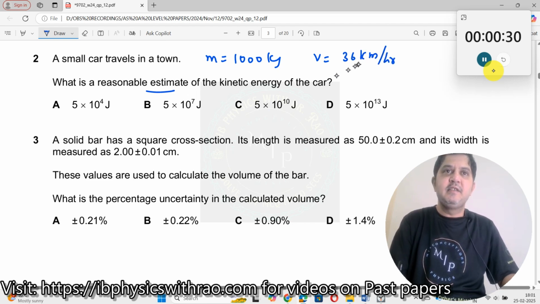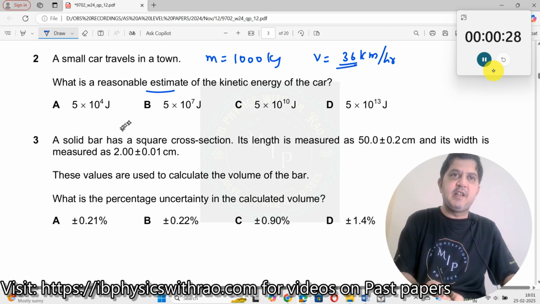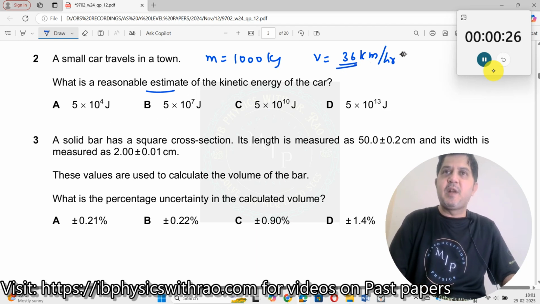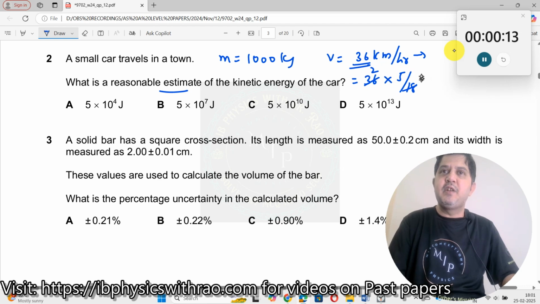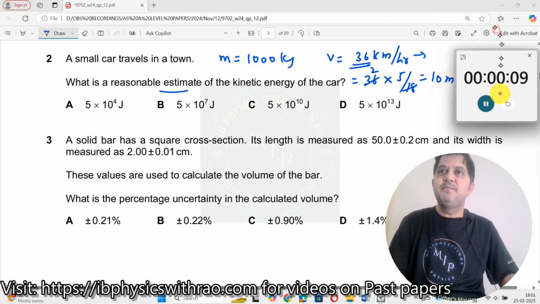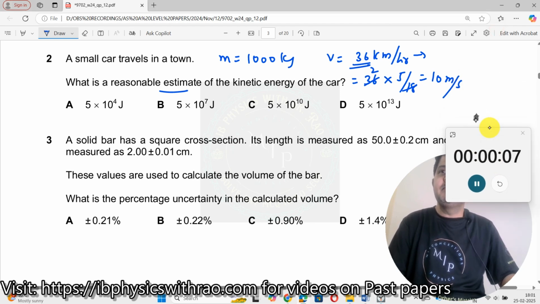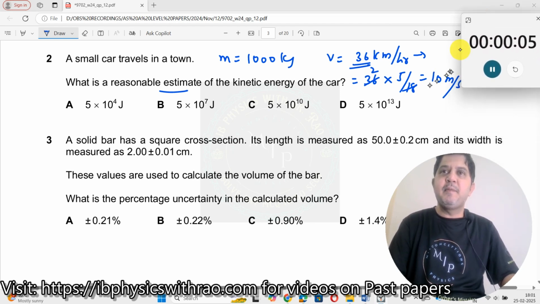Why did I choose 36? Because when I say 36 km per hour, I can convert easily into meter per second. How? I can just do 36 multiplied by 5 by 18. When I multiply this by 5 by 18, I get meter per second, which will be 18 ones are 18, twos are 2 into 5 will be 10 meter per second. So this will be the speed of the car in meters per second.